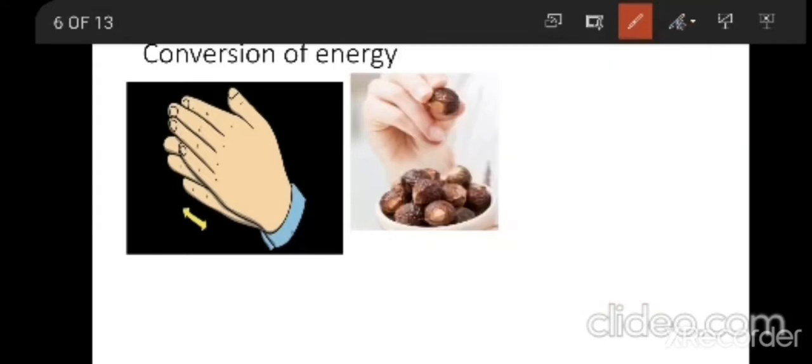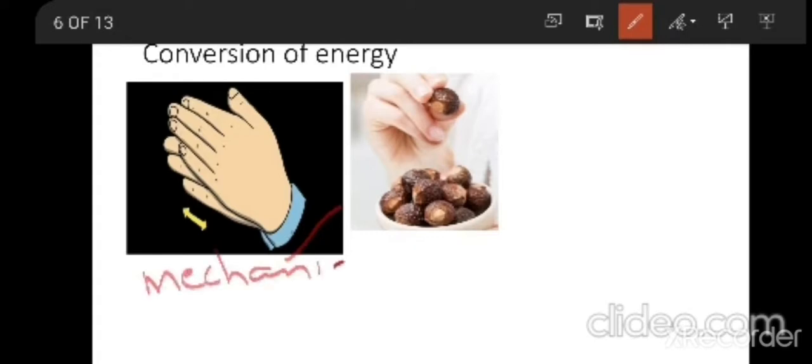For example, you all know, if you take your two hands and start rubbing your palms together, after 5 minutes, how do you feel? You feel that some heat is producing from your palms. So what is happening here? First you are rubbing your palms, that means mechanical energy.